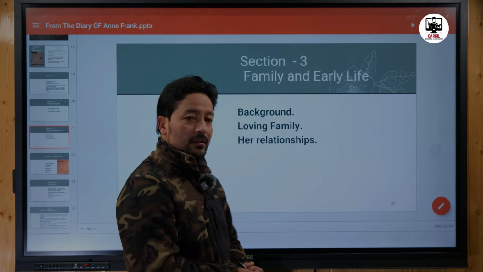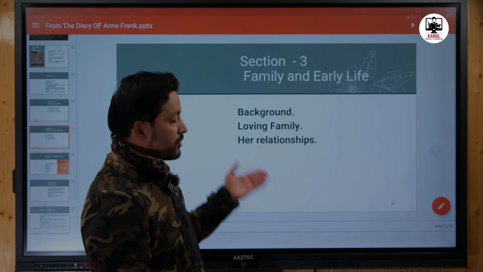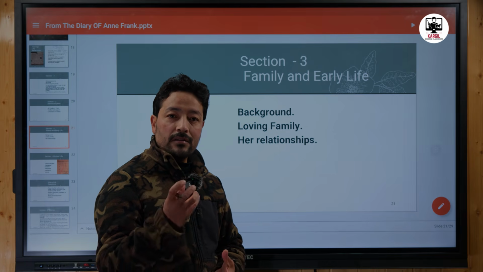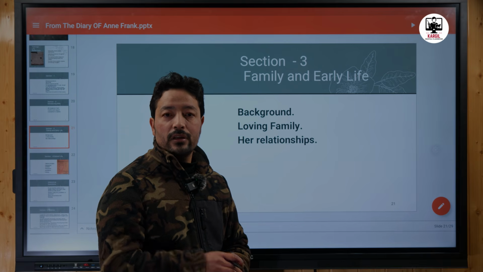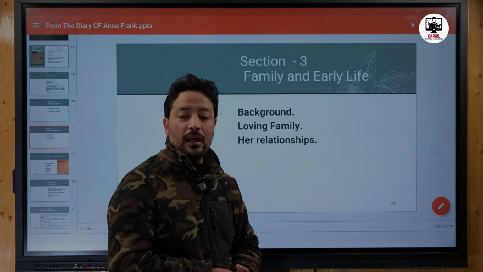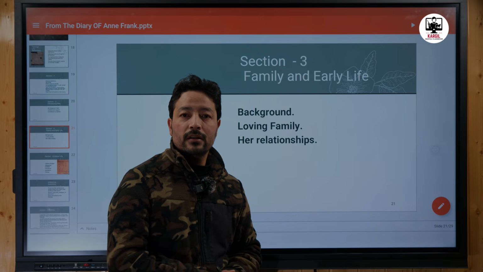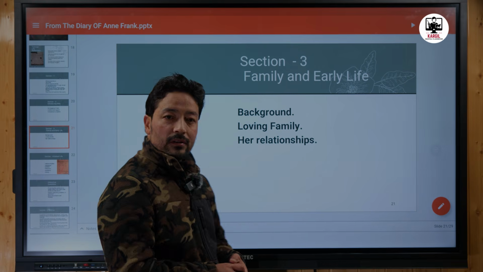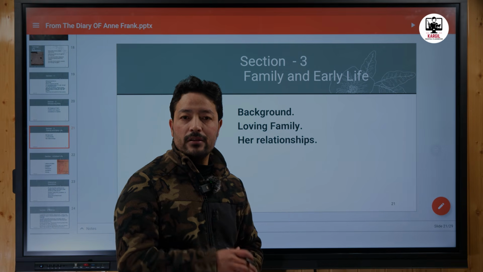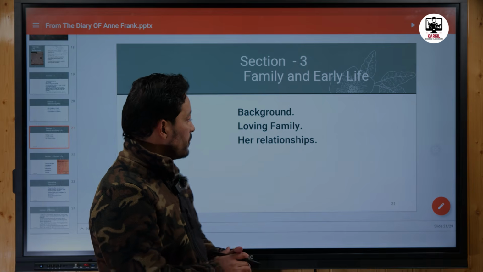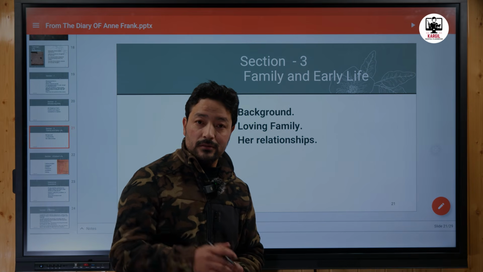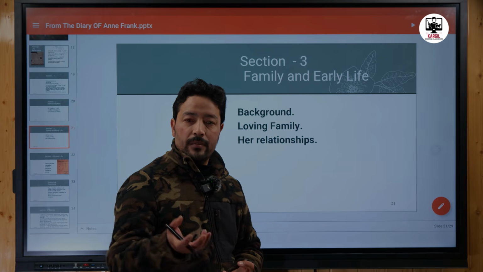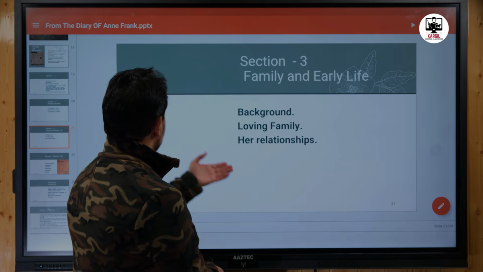Now, in the third section, we find the background, where she talks about the Holocaust period. She talks about the fear, the frustration, and the chaos and confusion around her during World War II, and more specifically during the Holocaust period in the hiding place with her family and other people. She talks about the caring, loving family she has, and about her relationships with her friends at school, as well as her neighbors and the people who are with them during the hiding period.